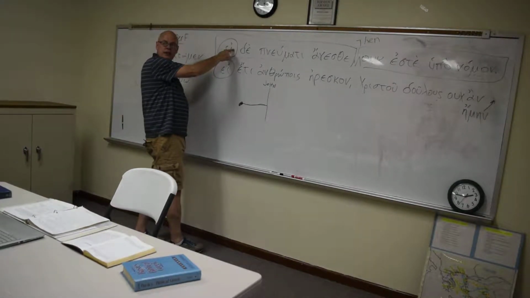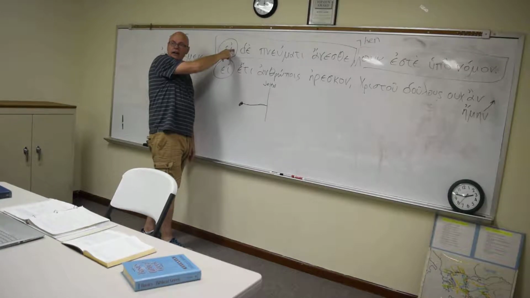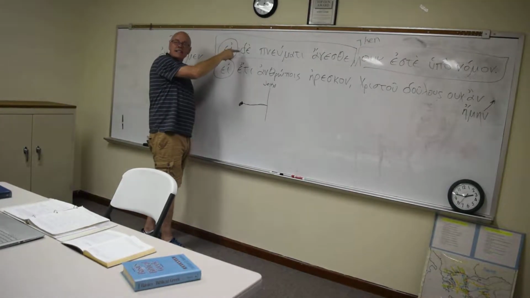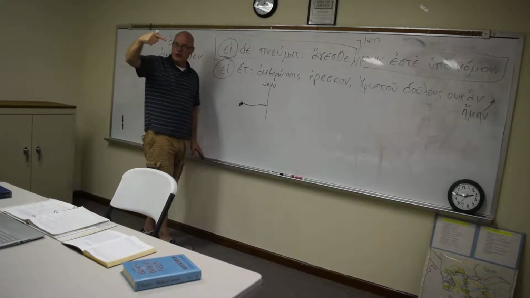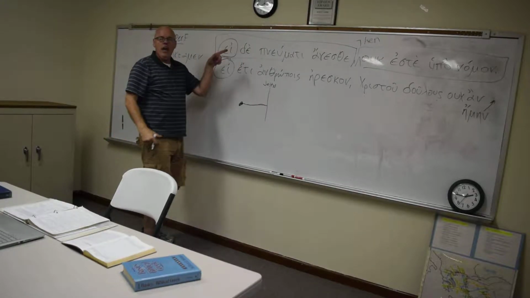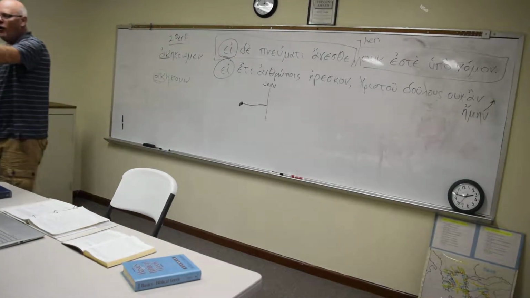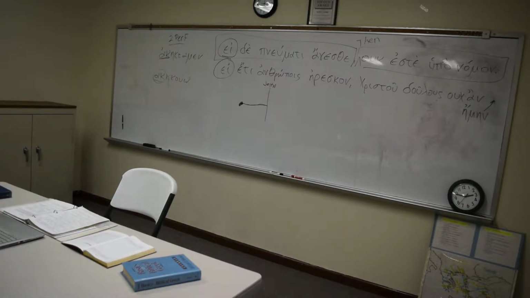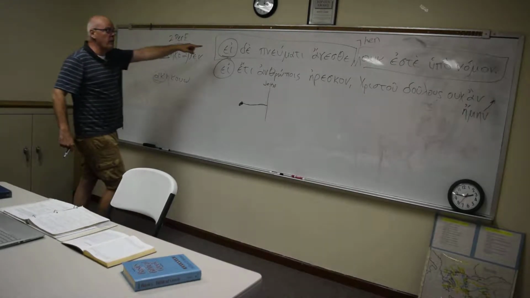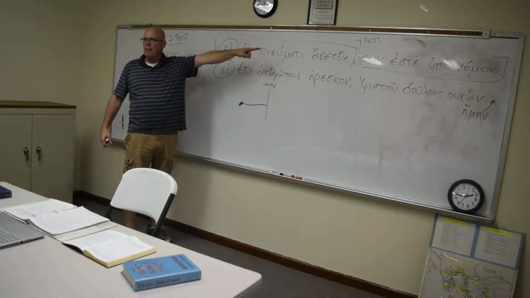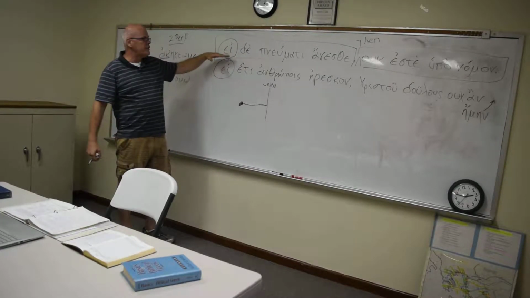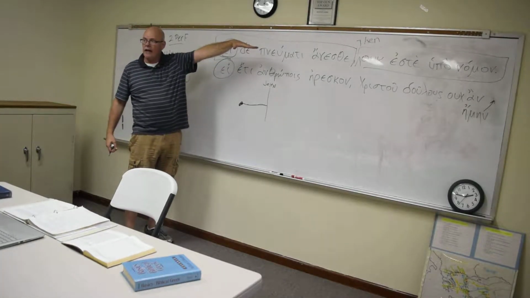Now you've got your second class. This assumes, and this is from the mind of the reader, or the mind of the writer. He's not saying that this is true ultimately. He's just saying in his mind it's true. He might be looking at you and saying, since you are led by the Spirit, and you might not even be a believer. So that's not true, but in his mind, it's true. So we're not saying that this is true. We're saying from the perspective of the writer, the writer believes it to be true. Well, at least the ones he's writing to. Right. So this is somewhat subjective.